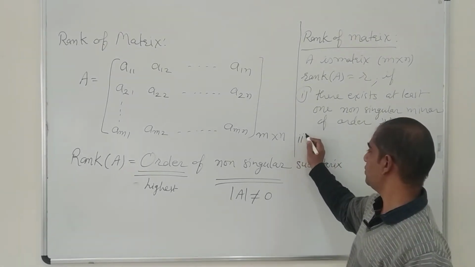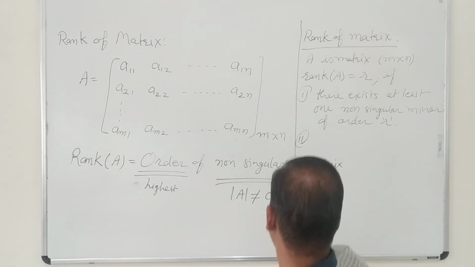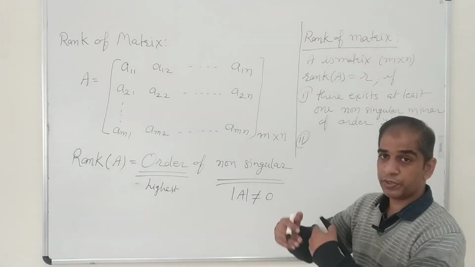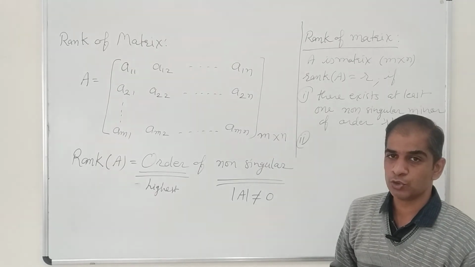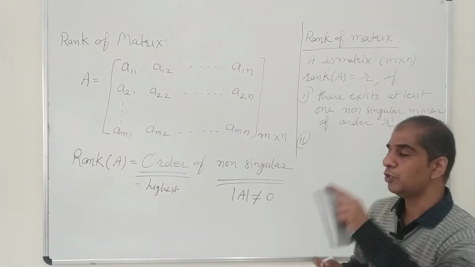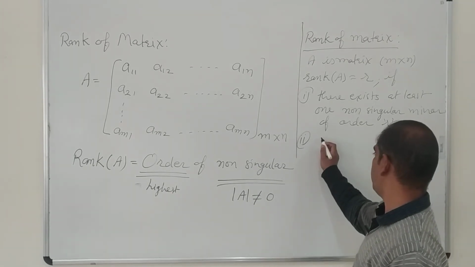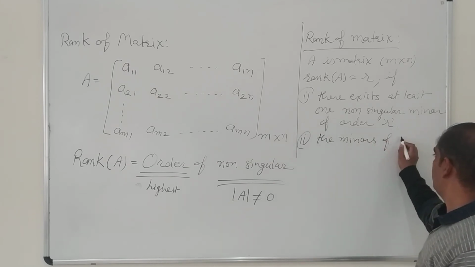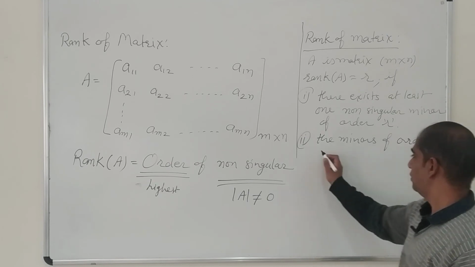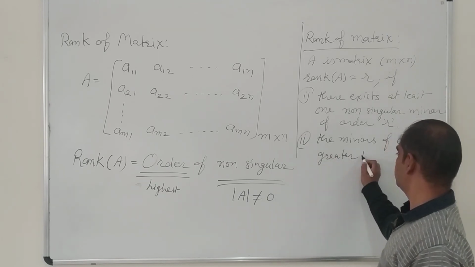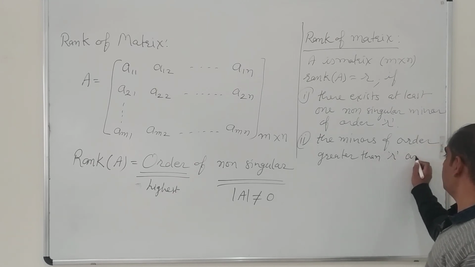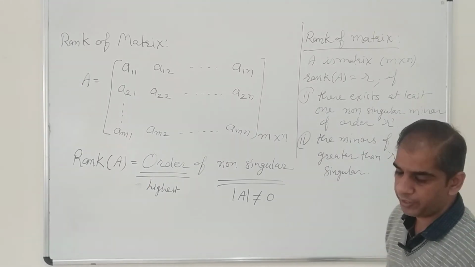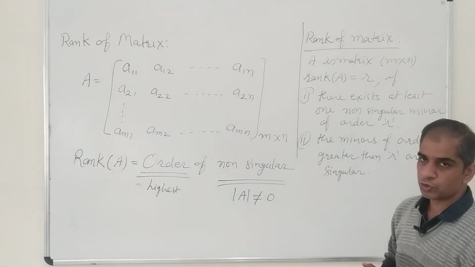Now the second condition. What is the second condition here? The second condition is that if we are saying the rank is R, then all the submatrices or minors of order greater than R, of higher order than R, how will they be? They will be singular. So I am writing here: the minors of order greater than R are singular. If these two conditions are fulfilled by the given minor, then we can say the rank of the matrix will be R. So this is the theoretical definition.